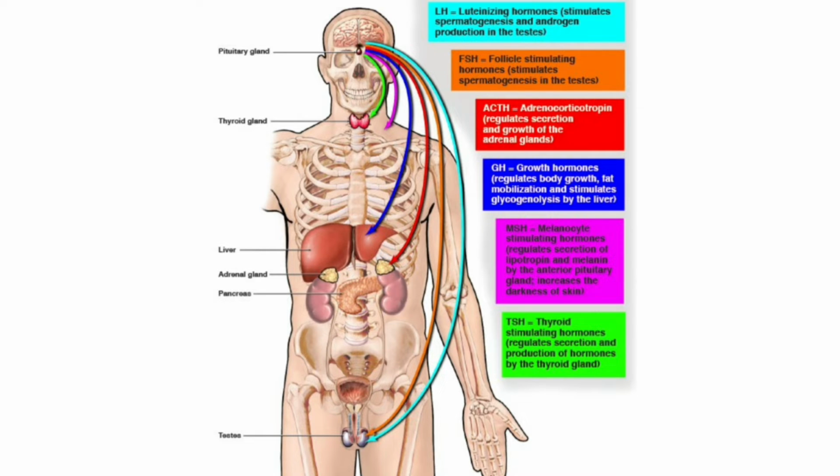The ACTH, adrenocorticotropic hormone, regulates the secretion and the growth of the adrenal gland. GH, growth hormone, regulates body growth, fat metabolism, and stimulates glycogenesis by the liver.